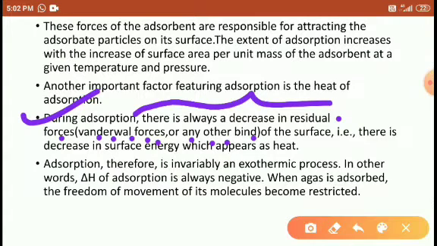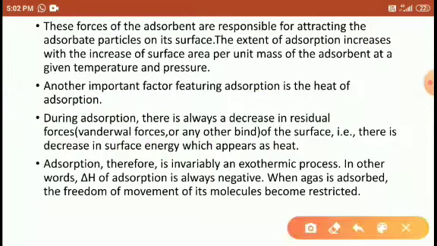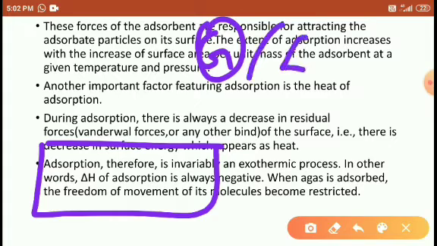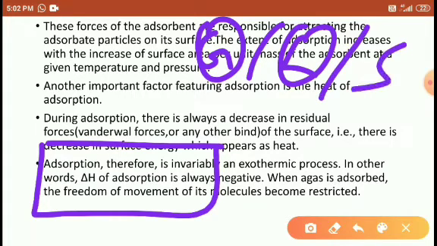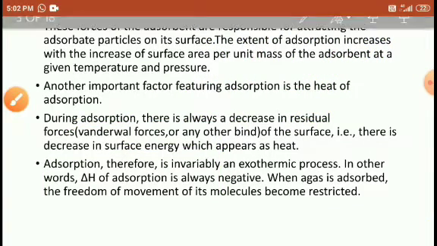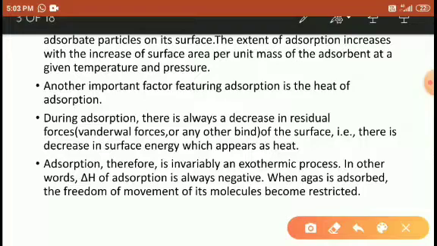There is a decrease in surface energy and it appears as heat. So when any kind of particles, gaseous, liquid, or solid dust particles, are attracted toward the adsorbent, they attract through van der Waals forces of attraction, or you may say the dispersion force or London force.